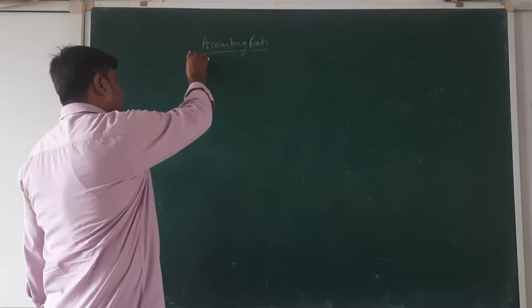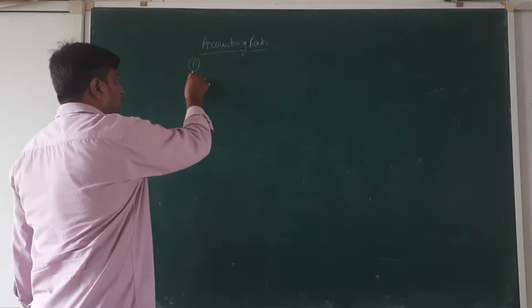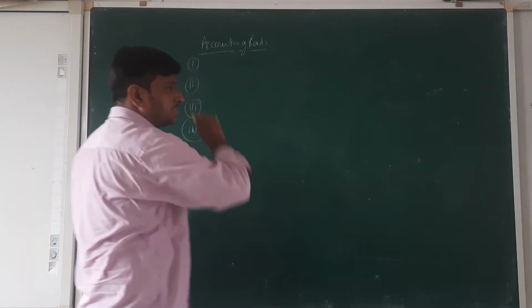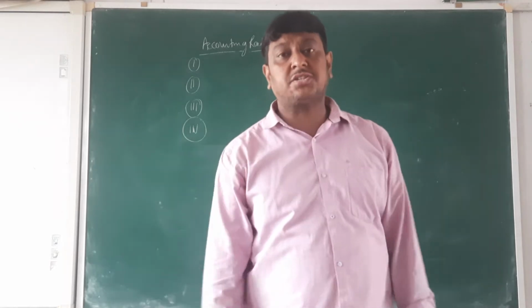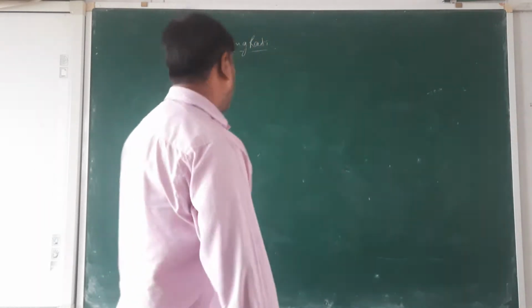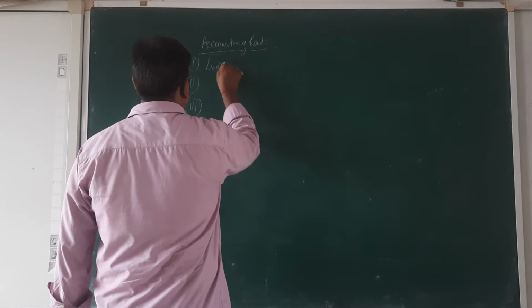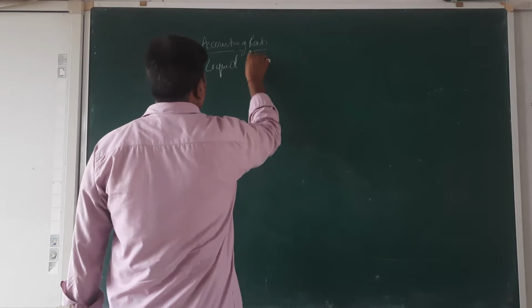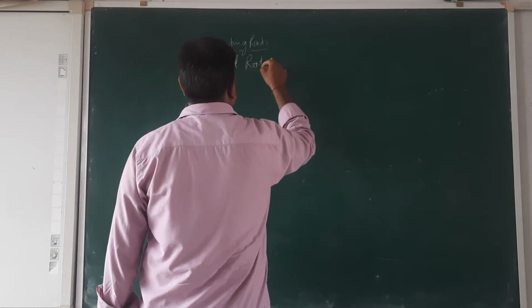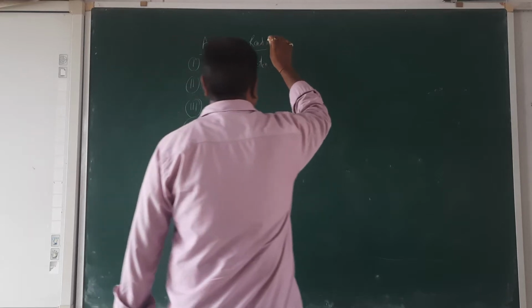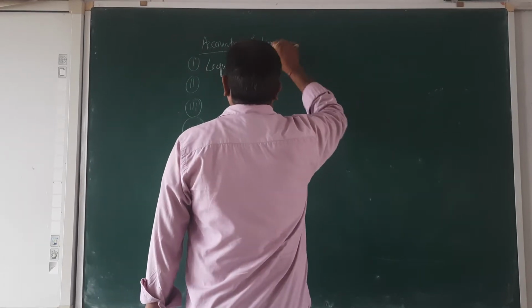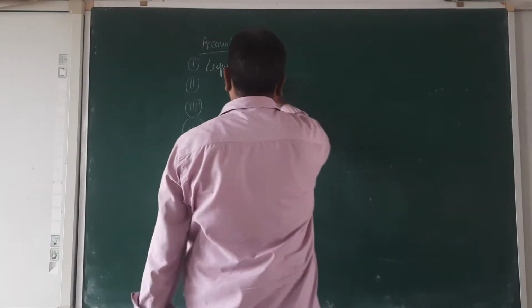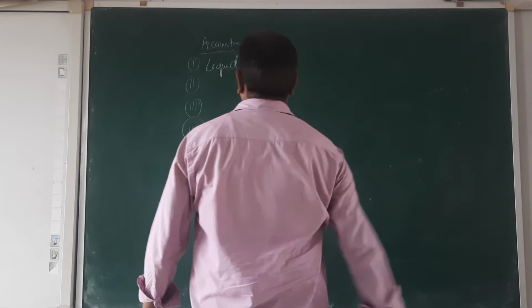This accounting ratio is divided into 4 parts. First is liquid ratio.